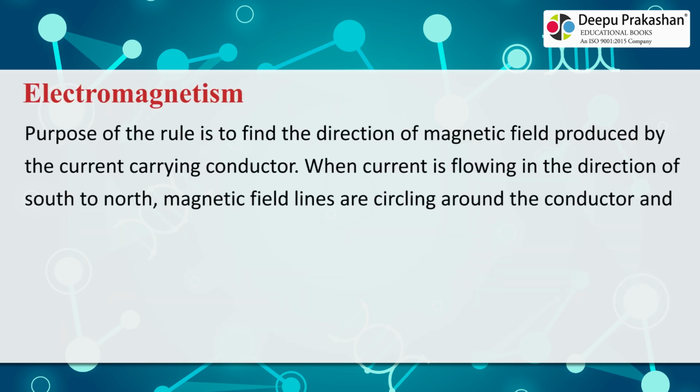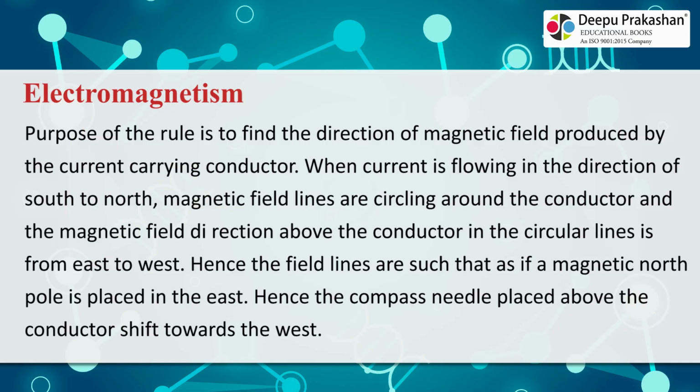Electromagnetism. The purpose of the rule is to find the direction of the magnetic field produced by the current-carrying conductor. When current is flowing in the direction of south to north, magnetic field lines are circling around the conductor and the magnetic field direction above the conductor in the circular lines is from east to west. Hence the field lines are such that as if a magnetic north pole is placed in the east. Hence the compass needle placed above the conductor shifts towards the west.